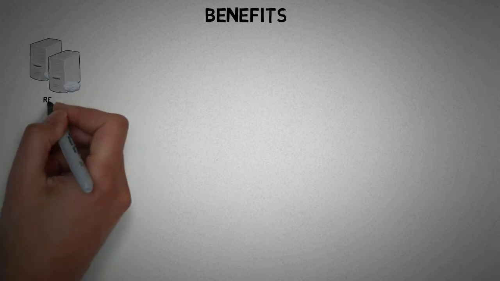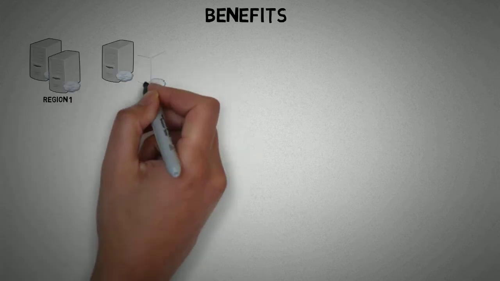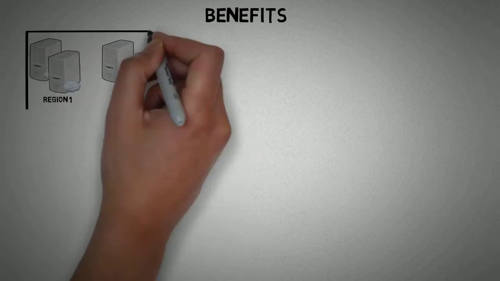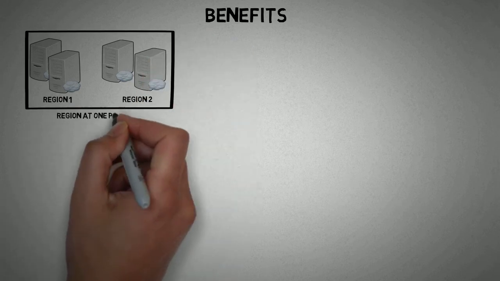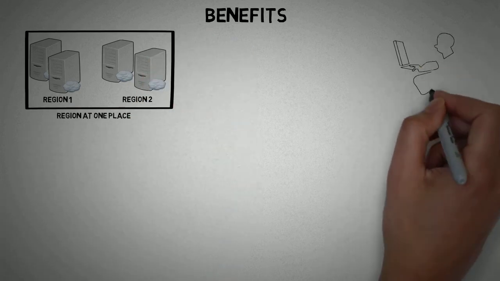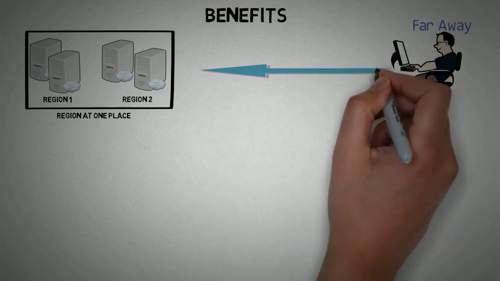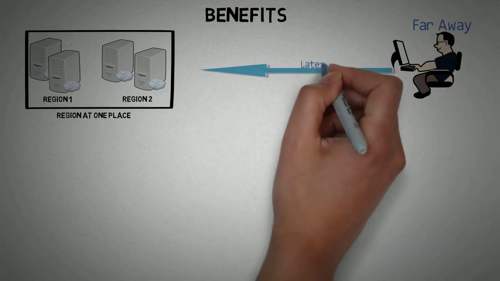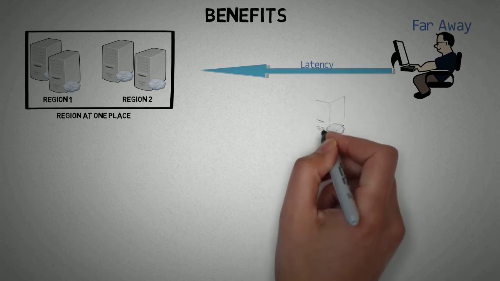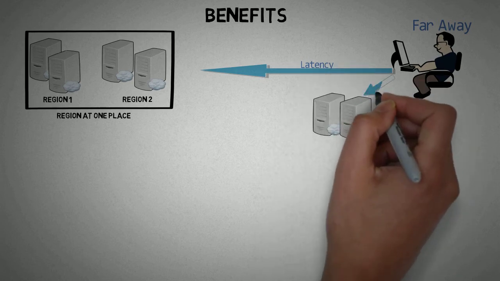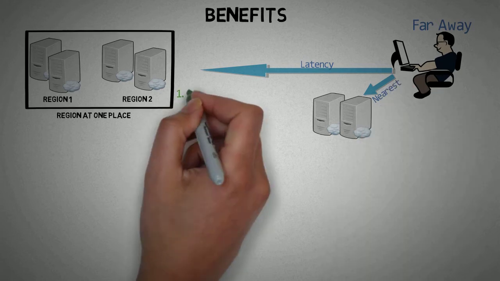So let's say instead of keeping data centers, that is regions, across the globe, AWS set up its infrastructure at one place. Then when somebody from places which are far away from that data center tries to access their data, there will be latency. Hence it is recommended that we should use the nearest region according to our geographical location to avoid network latency.